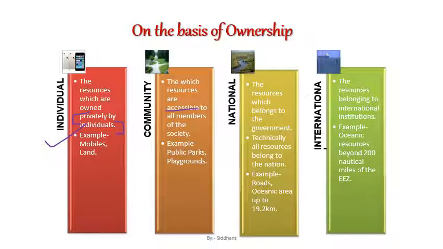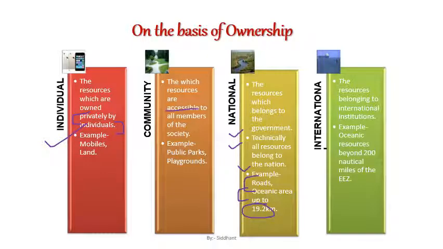In terms of national resources, which is the third one, these are the resources which belong to a particular nation. Within the territory of a nation, all the resources present are termed as national resources. Technically, all resources present within the boundary of a particular nation are termed as its own resources. Examples could be roads within the boundary of a nation, and oceanic area within the boundary, that is the territorial area. And it is not 19.2 kilometers, so I'm sorry for that.